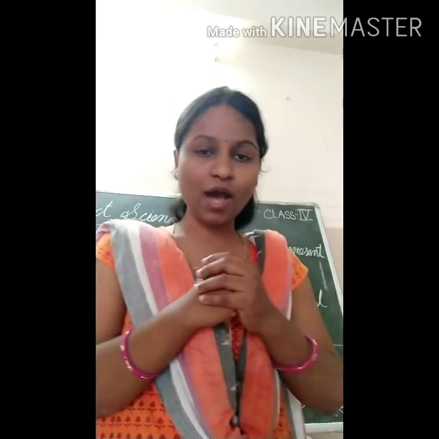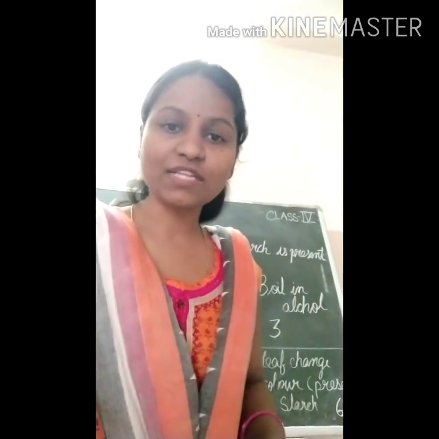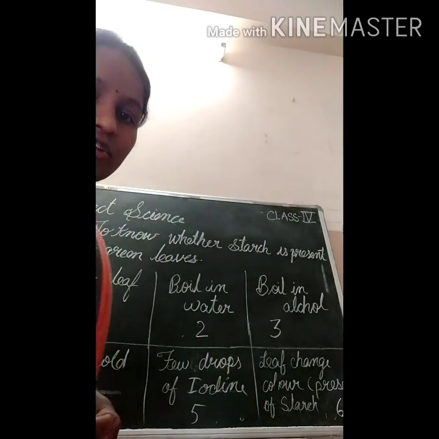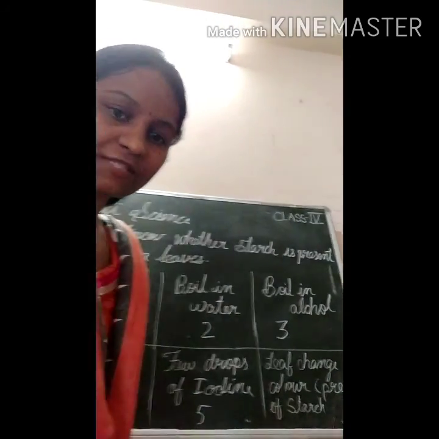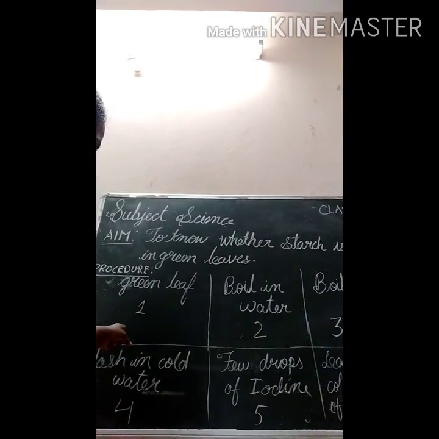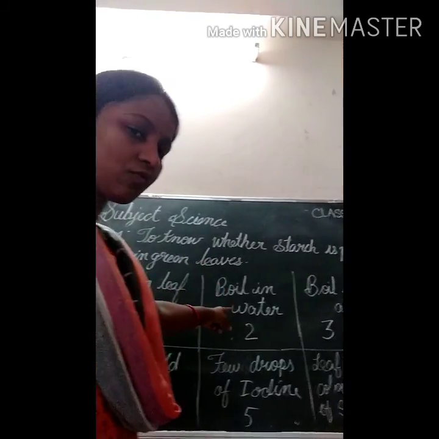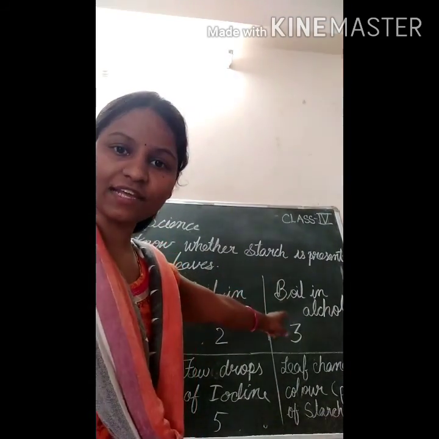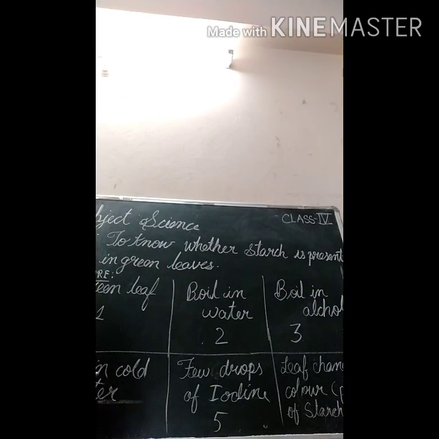Now I am going to tell you one experiment, to check whether starch is present in the leaves or not. First, take one green leaf and boil it in water. Next, boil that leaf in alcohol. Then wash the leaf in cold water.